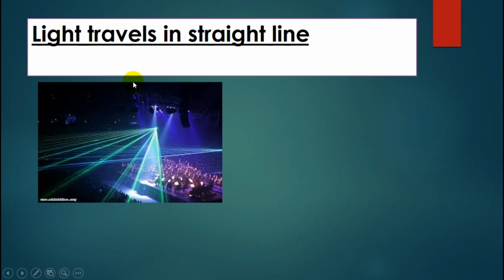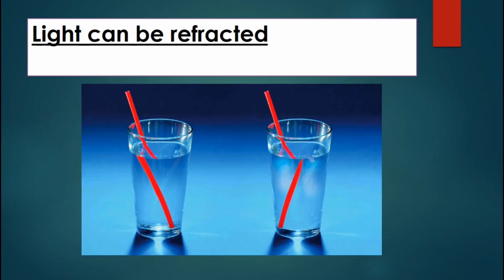Light can also travel in a straight line. If I have a laser pointer, the light will travel in a straight line. How do we identify it? Use smoke or a water moisturizer spray, and then turn on the laser pointer. Later you can see the light beam. It is a straight line. Okay, light can be refracted.